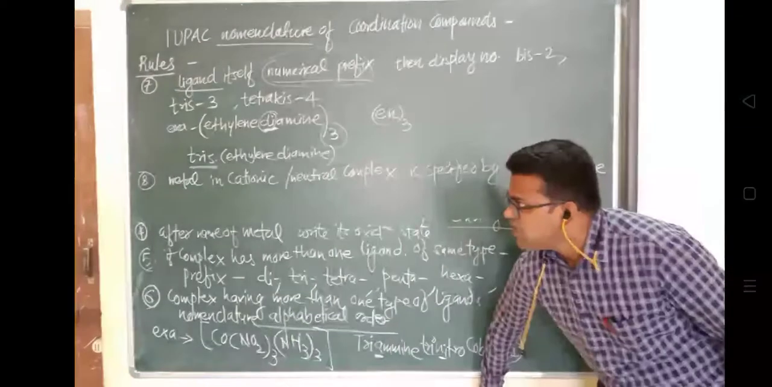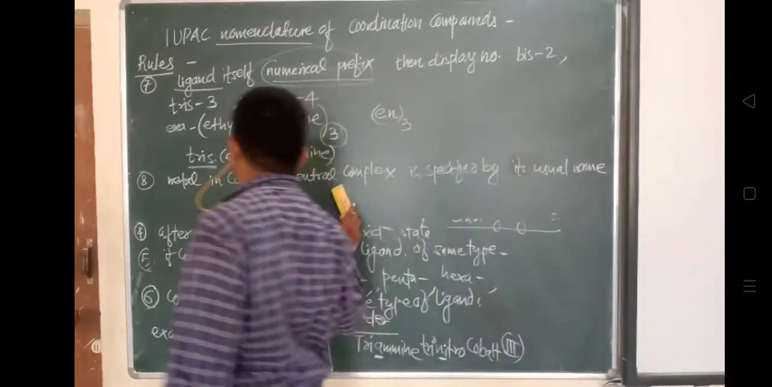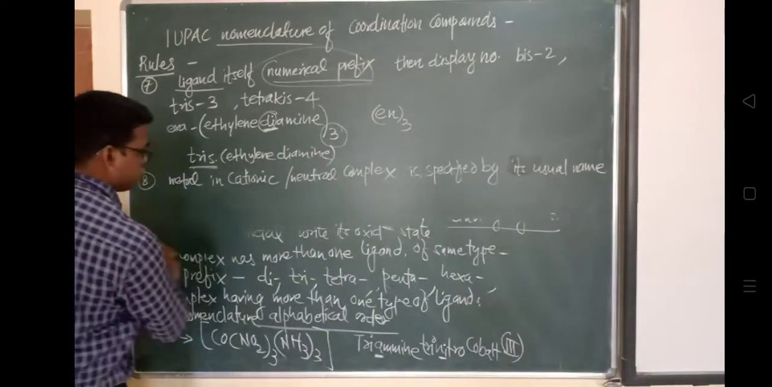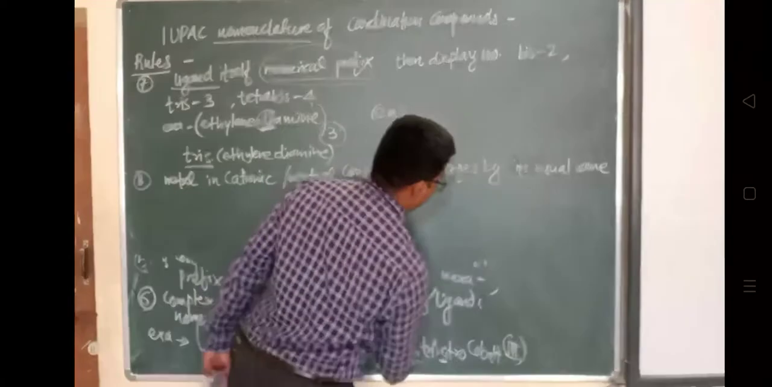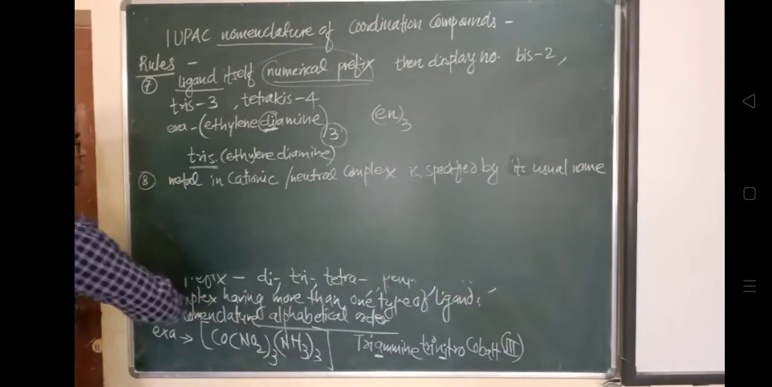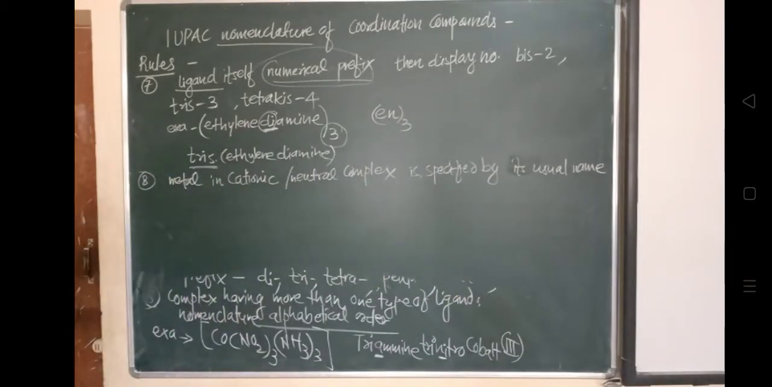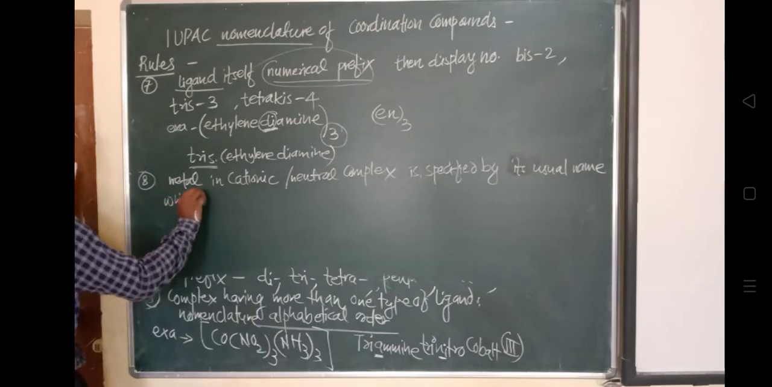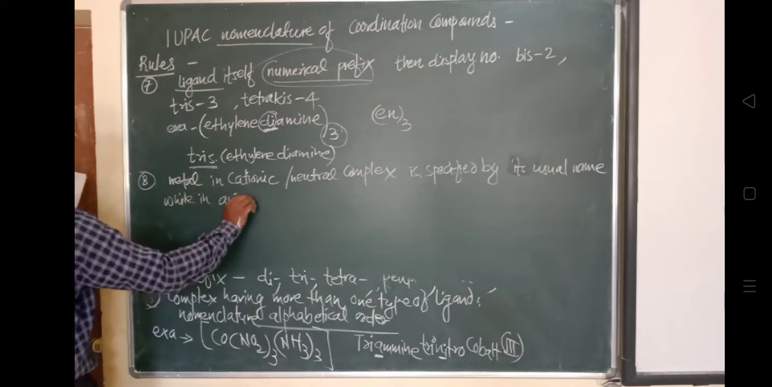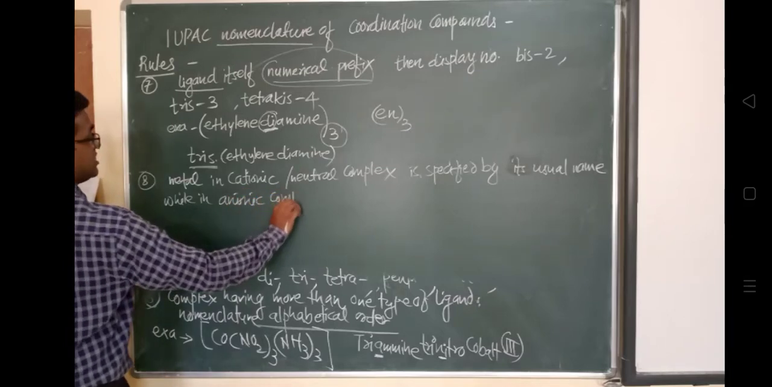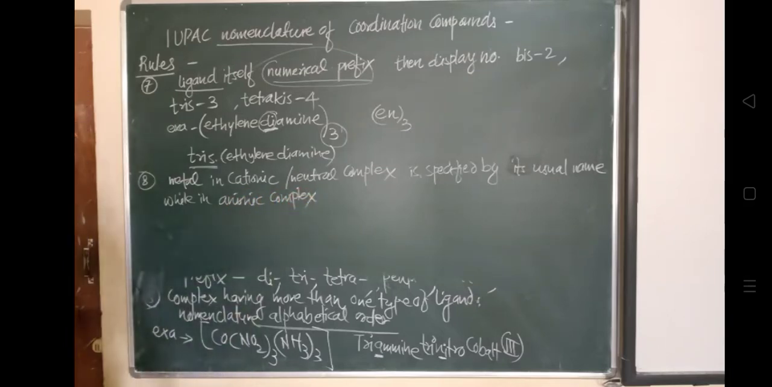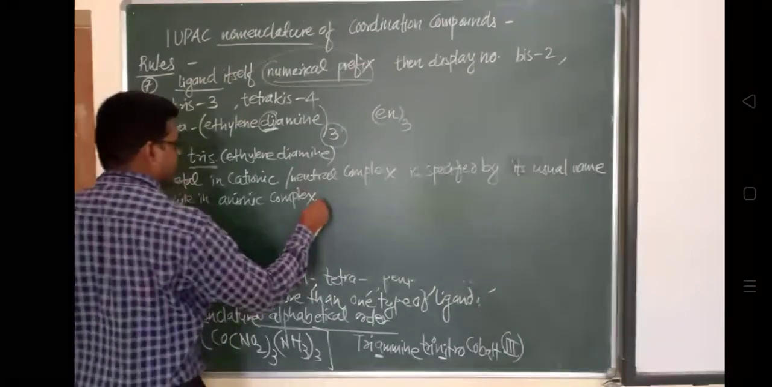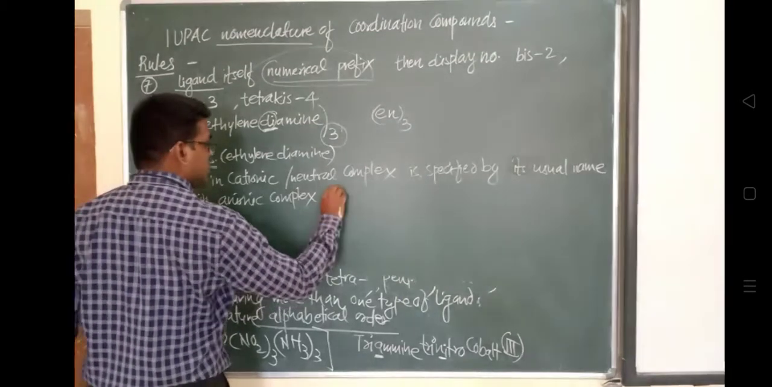While in an anionic complex, the name of the metal ends with the word ate. We'll see this with the help of an example.